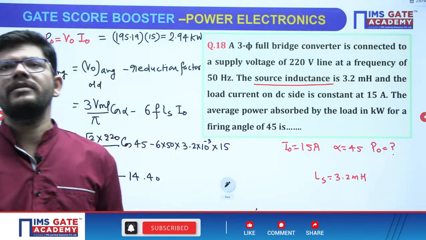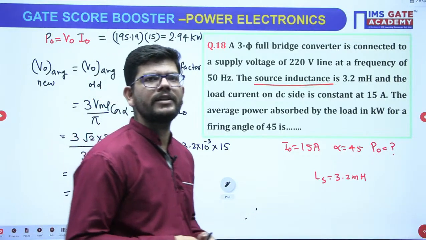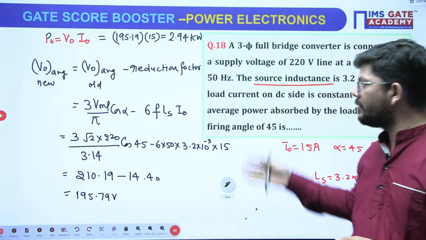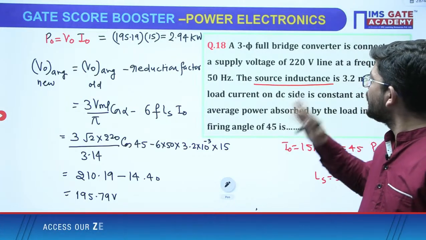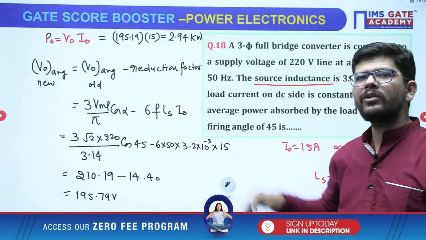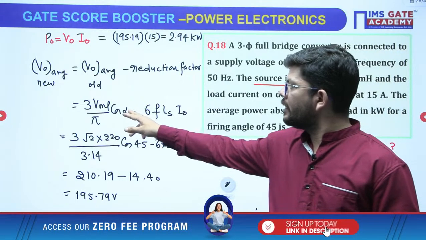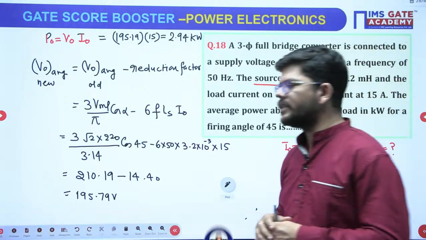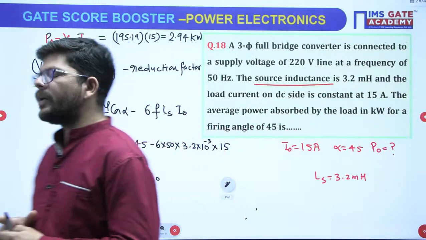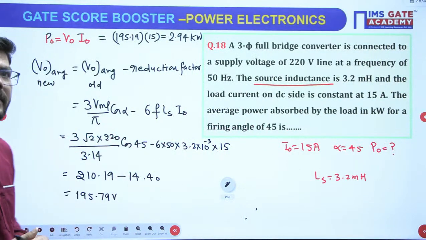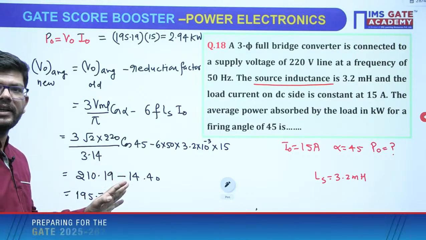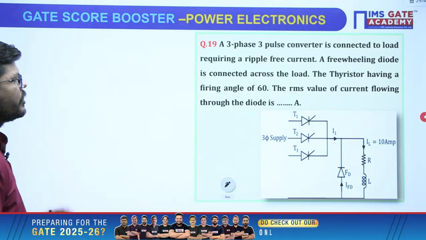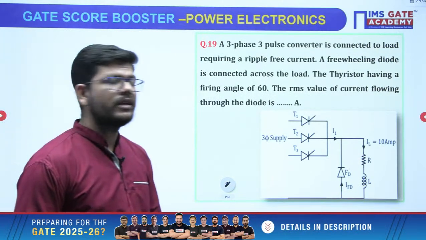The same question may be repeated for single phase half wave converter, and this is the way you have to do it. Instead of controlled converter, they may ask for uncontrolled converter. In that case alpha might be 0, right? So all those techniques you might have covered in your classes. I hope this is clear and you are getting the answer. Got it? The next question, just see this one.